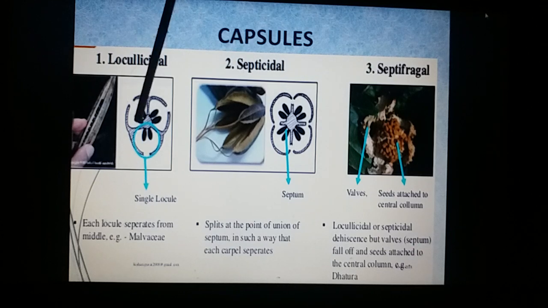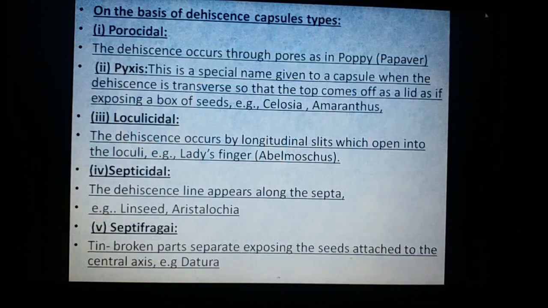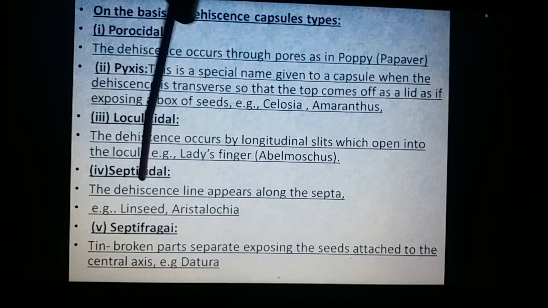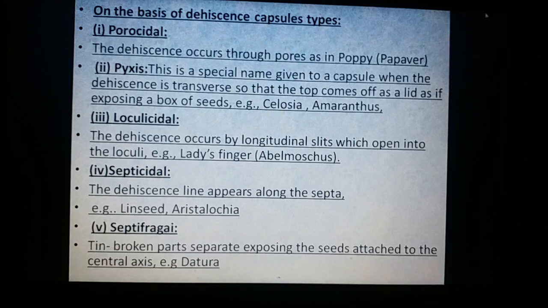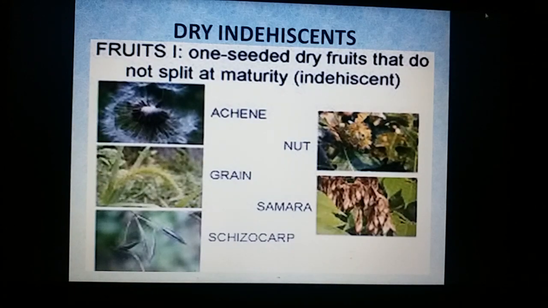Once again, loculicidal, septicidal, and septifragal capsules. These are the types of capsules, and we got the examples. This is a porous capsule, poppy; pyxidium, Amaranthus; loculicidal capsule, Abelmoschus; septicidal capsule, Aristolochia; septifragal capsule, Datura. Those are the 5 types of capsules.